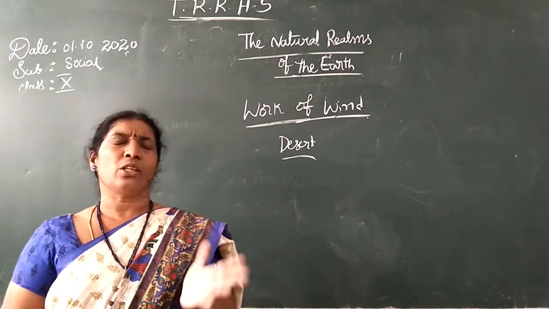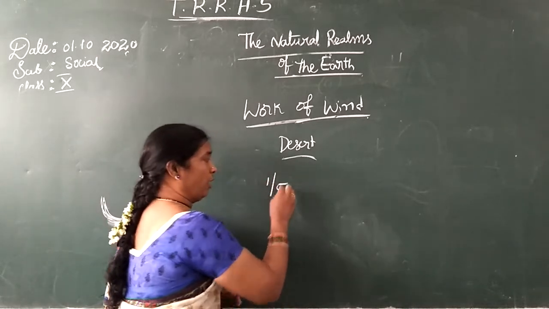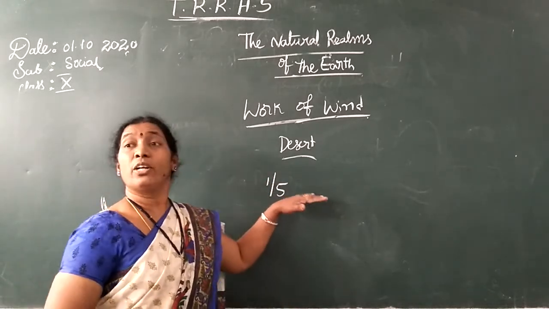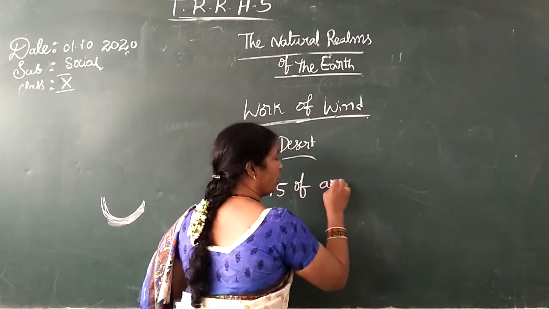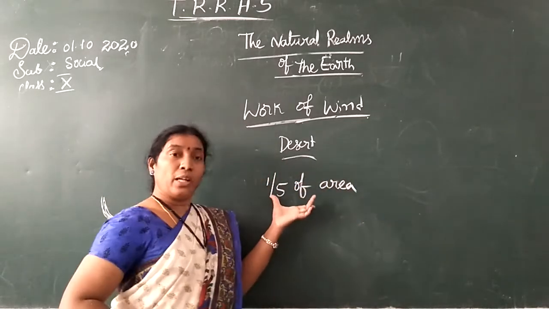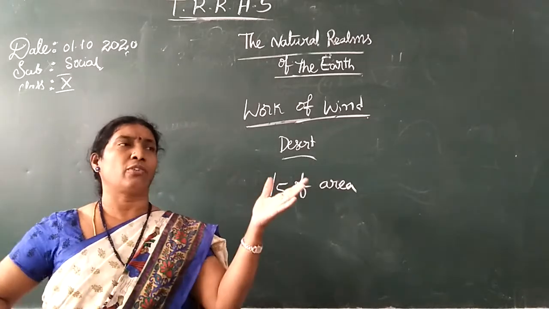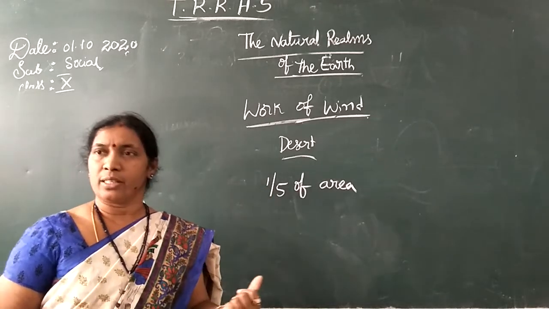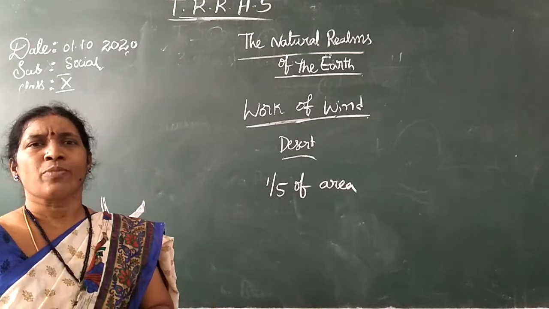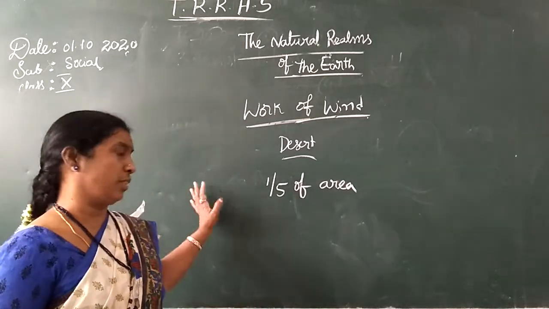We have seen a lot of deserts. Actually, one fifth of the area around the world is covered with deserts. There are a number of deserts. In the northwest of India, there is the Thar desert, and the Atacama desert, the Sahara desert, and the Kalahari desert in South Africa. These are all famous deserts.